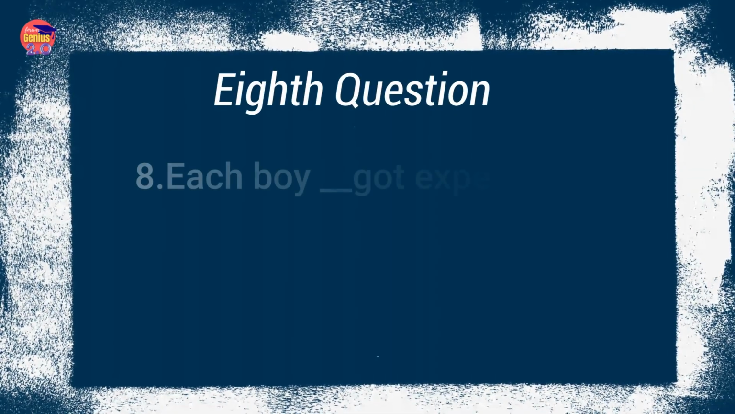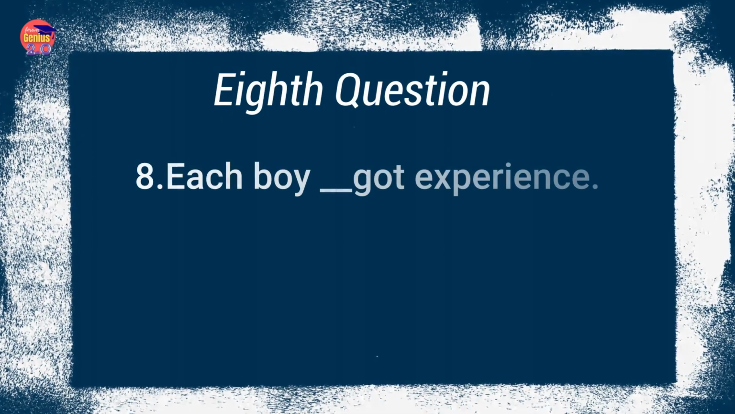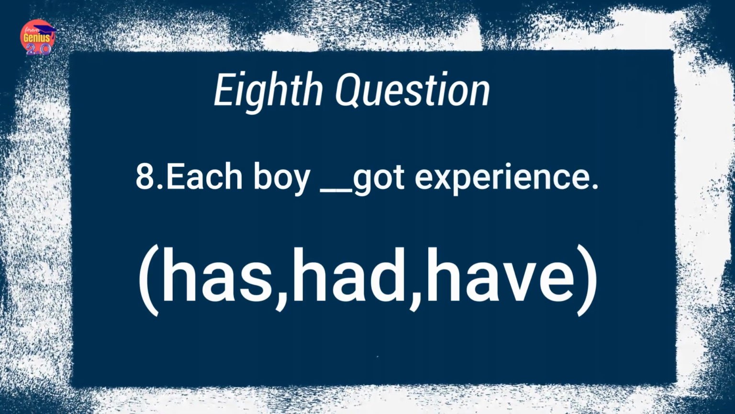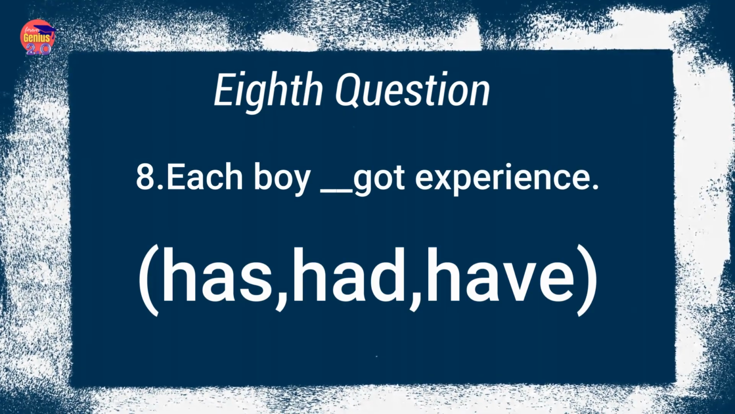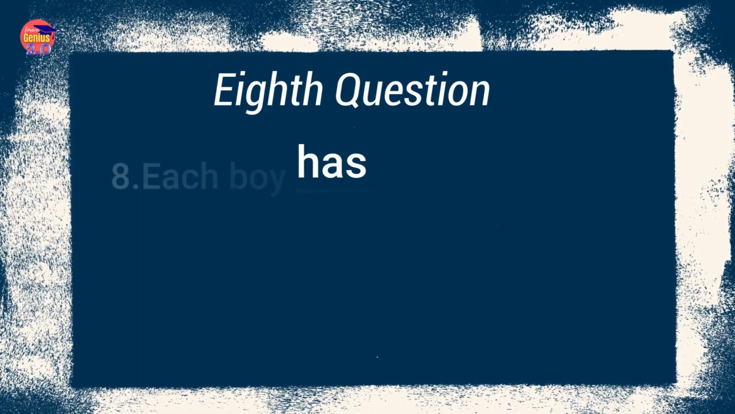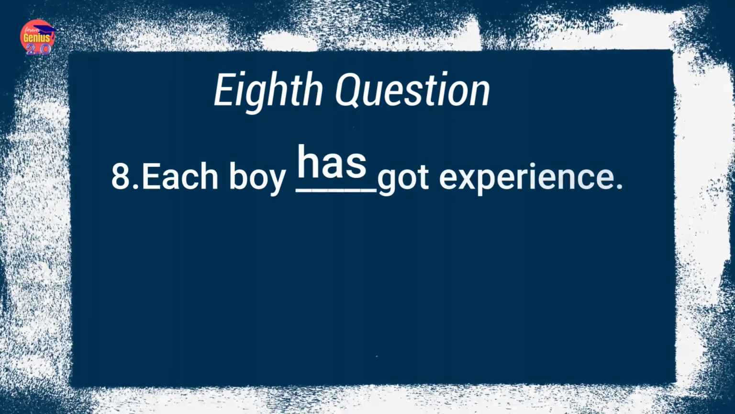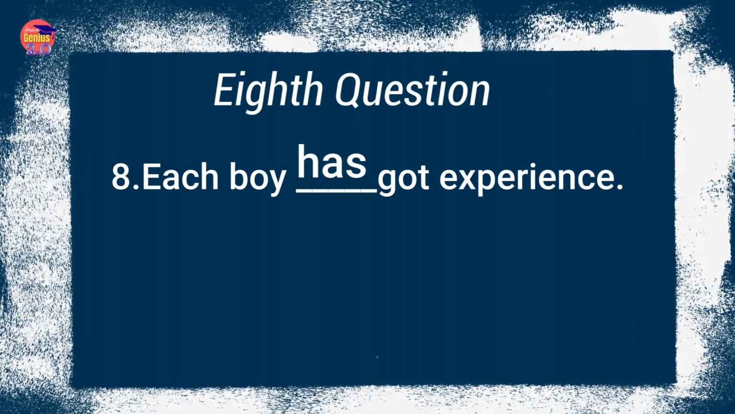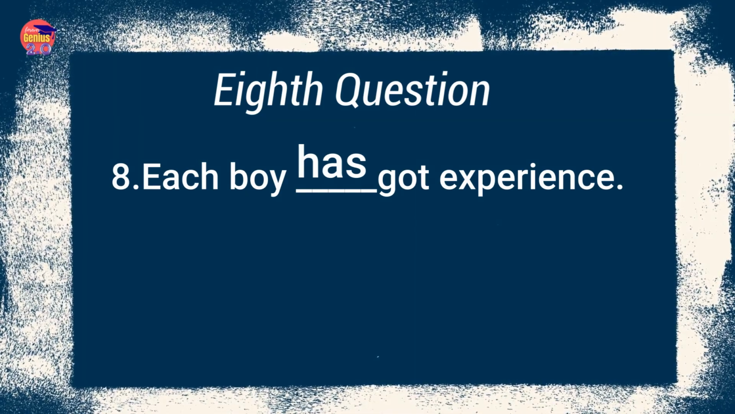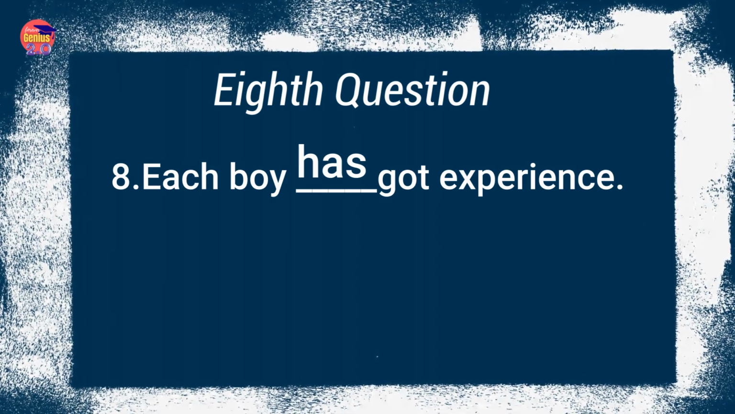Each boy dash got experience. Options are had, has, have. The correct option is has, because boy is a singular noun and here each and every boy is identified. That's why we are using has.